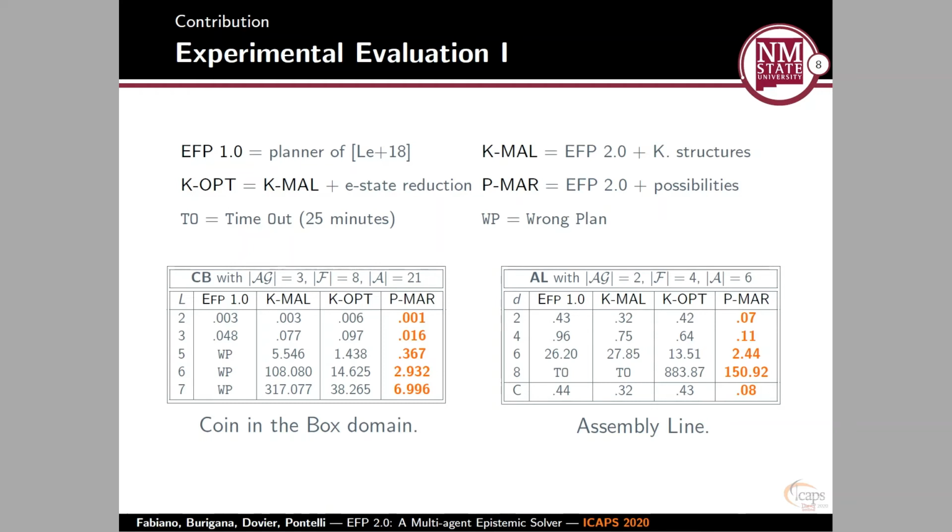As we can see from the coin in the box domain table, PMAR, the configuration that exploits possibilities, is the fastest one by orders of magnitude with respect to the same planner using Kripke structures and also with respect to EFP 1.0. You can see here that WP means wrong plan. That is because EFP 1.0 had a bug in the initial state generation that we corrected in EFP 2.0.